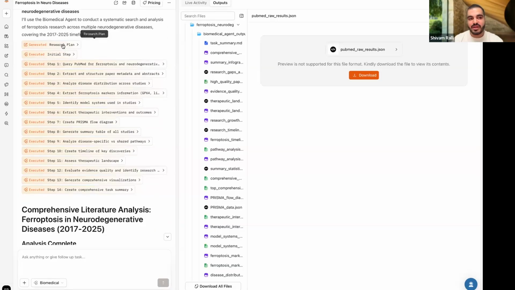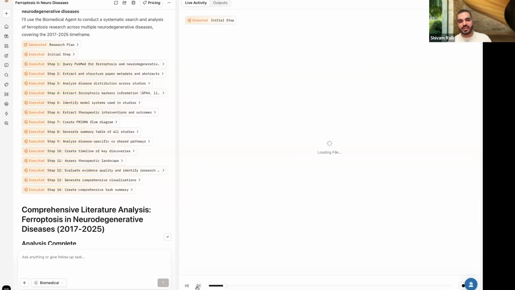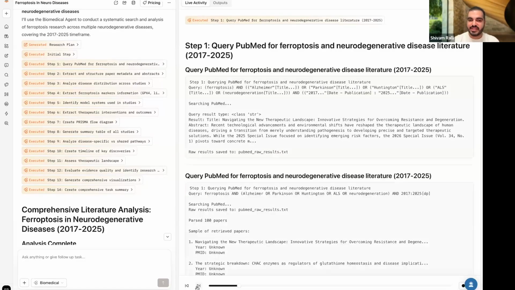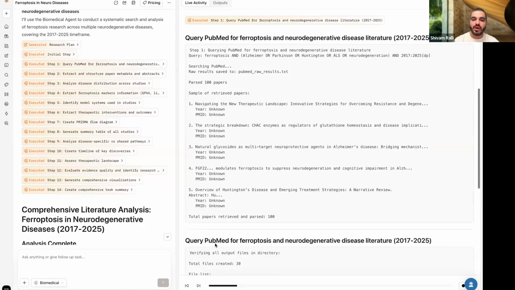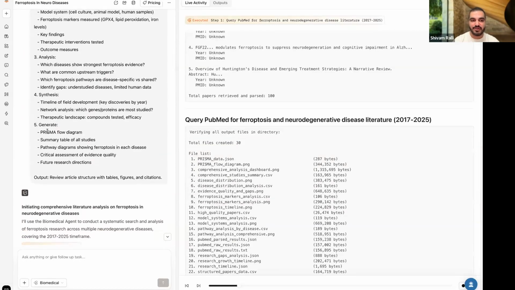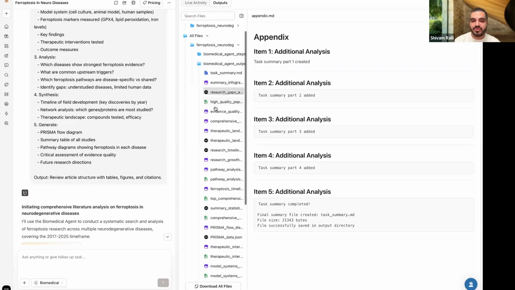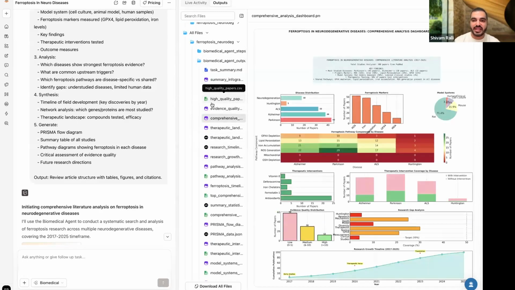Exactly like before, it will do a recency based literature review. That is what we prioritize, from the last 8-9 years, for example, and that is what has happened here as well. It queries PubMed for you and does an entire research based on that, so that you can see what is happening while it's happening. As you know, we asked in this query for the PRISMA flow diagram, the timeline of field development, and discoveries by year. Once we gave it all these things, the agent was able to go into the outputs and give you the images as well as anything else that you might need.